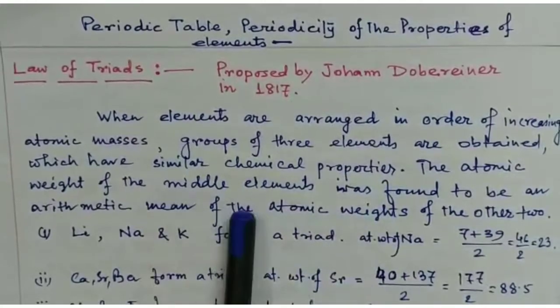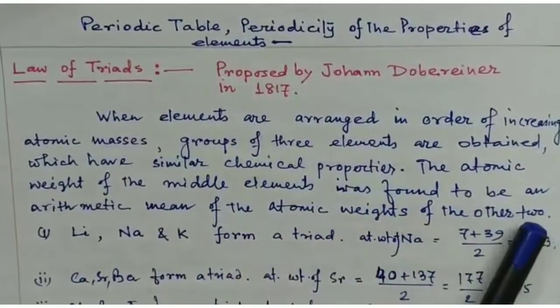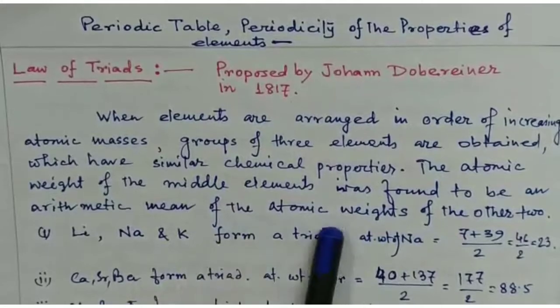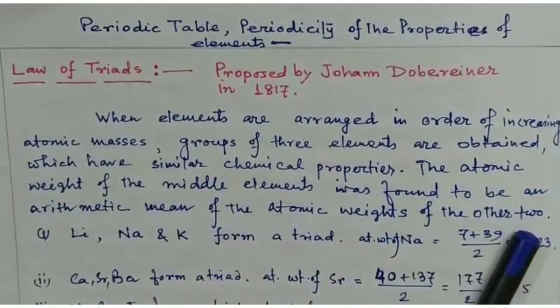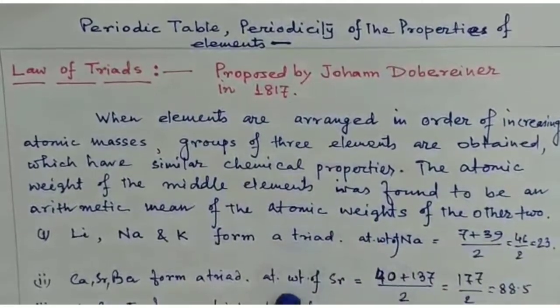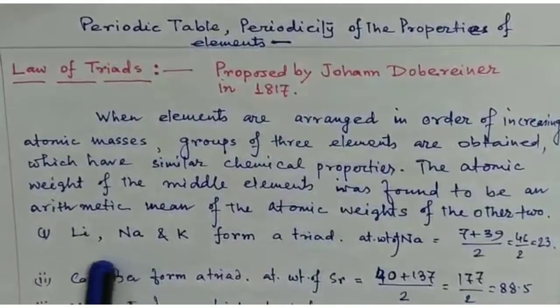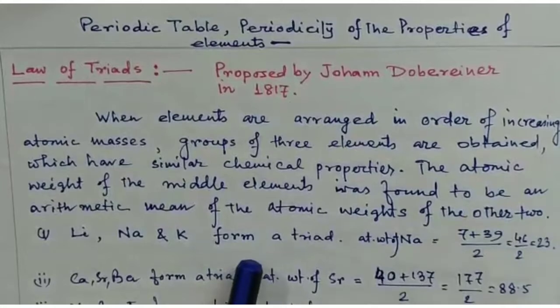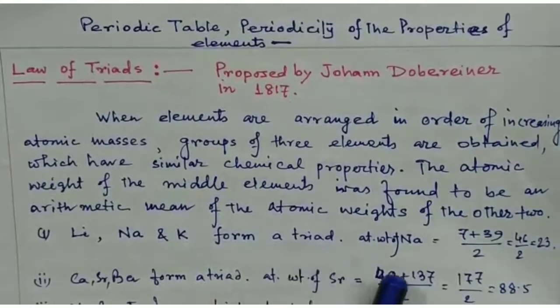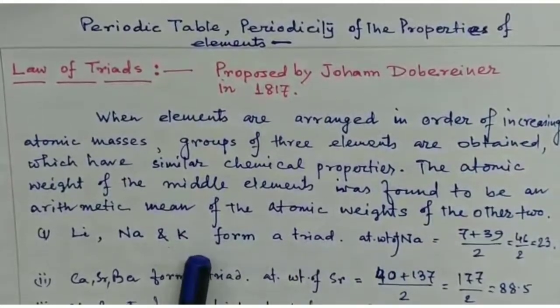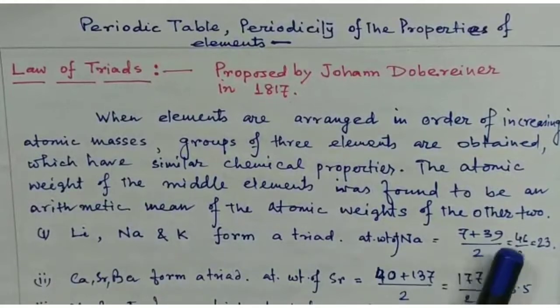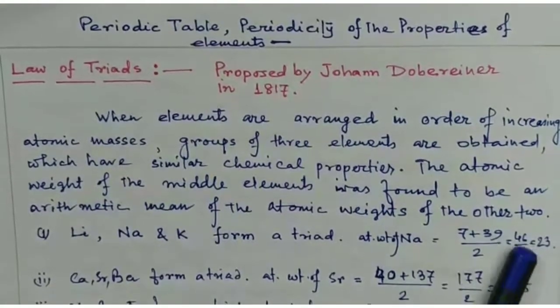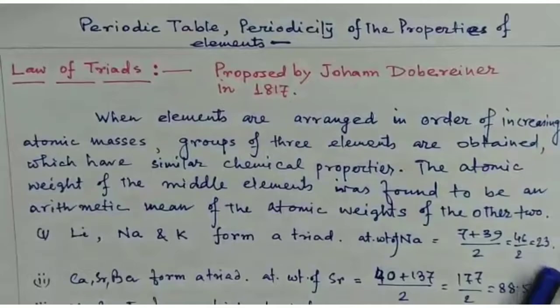The atomic weight of the middle element was found to be the arithmetic mean of the atomic weights of the other two. There are three examples. The first group is lithium, sodium and potassium, which form a triad. The atomic weight of sodium is the average of potassium and lithium, that is 7 plus 39 by 2, that is 46 by 2, which is 23.